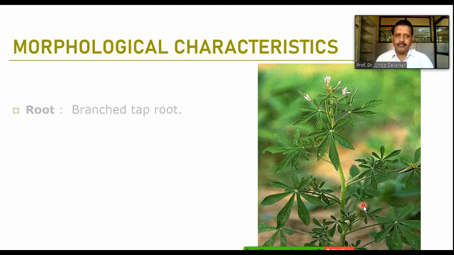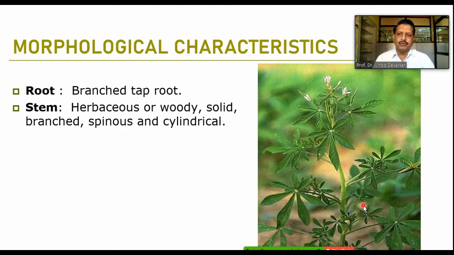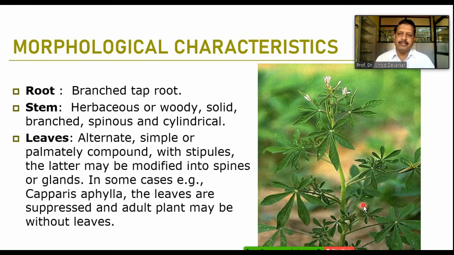When we talk about the root, stem, and leaf structures, the root is a normal taproot system because most of the plants are herbaceous and they grow taller. Herbaceous, shrubby, and tree habit we just discussed. Stems are herbaceous or woody. They are normally solid, cylindrical, spinous. They have spine-like structures on the complete surface.